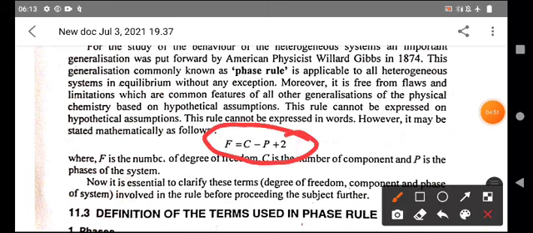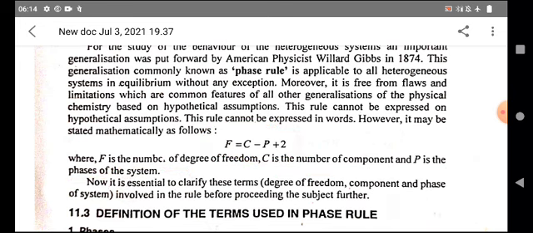So this is the equation of the phase rule, that is F = C - P + 2, where F is the number of degrees of freedom, C is the number of components, and P is the number of phases of the system.